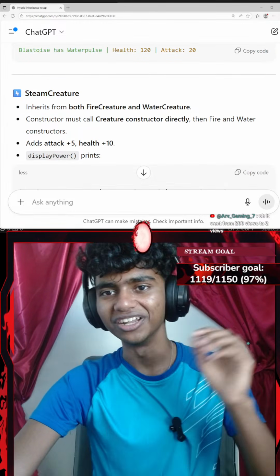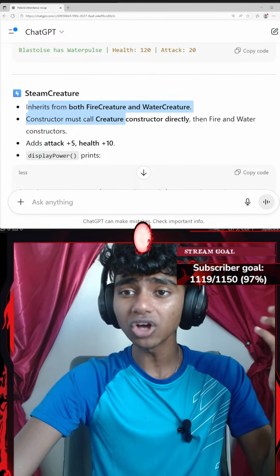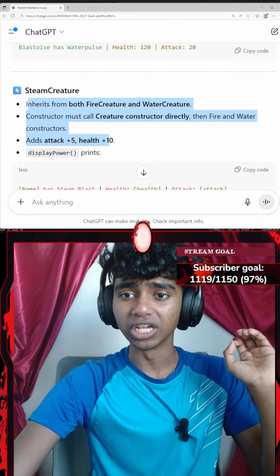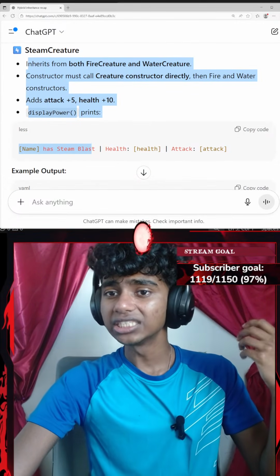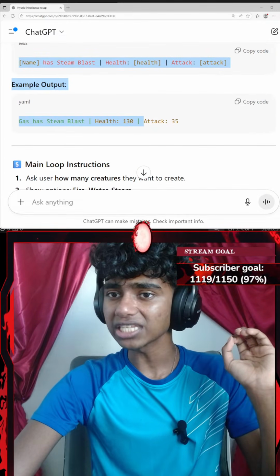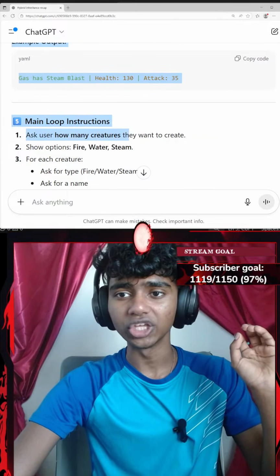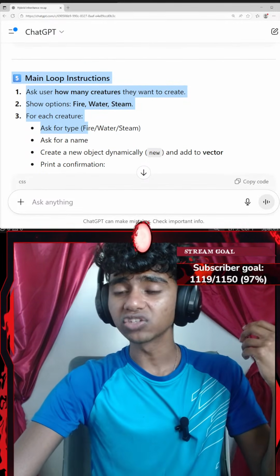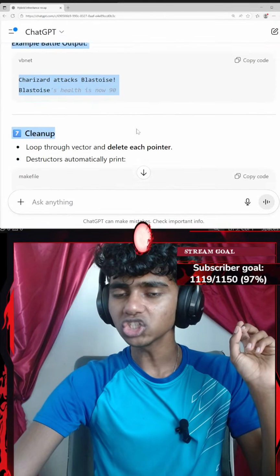This actually does sound pretty fun. Steam creature inherits from both fire creature and water creature. Its constructor must call the creature constructor directly in addition to the fire and water constructors, and adds attack plus 5, health plus 10. Display prints the name has steam blast, health, attack. Example output: Geyser has steam blast, health 130, attack 35. Main loop instructions: ask the user how many creatures they want to create, show options fire, water, steam for each creature, and then that's the battle loop and all that stuff.